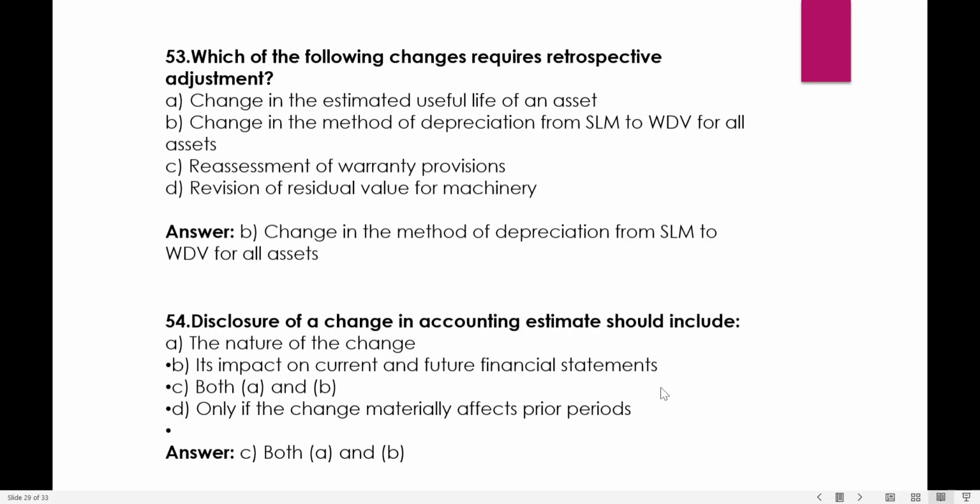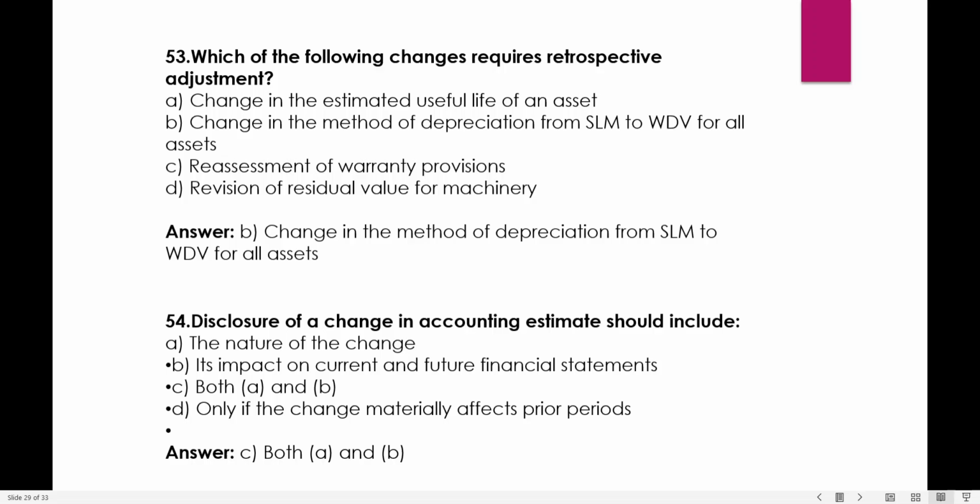Which of the following changes require retrospective adjustment? Change in the estimated useful life of an asset. It's a change in assets. Second, change in the method of depreciation from straight line method to written down value on all the assets. Reassessment of warranty provisions. Revision of residual value of machinery. Okay.